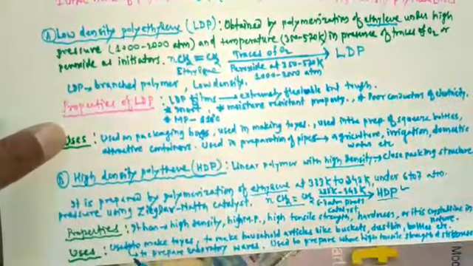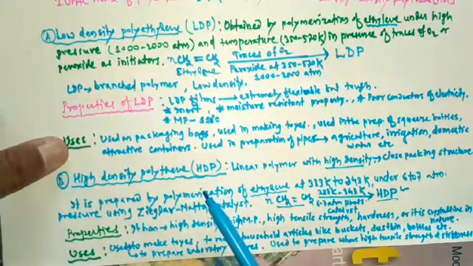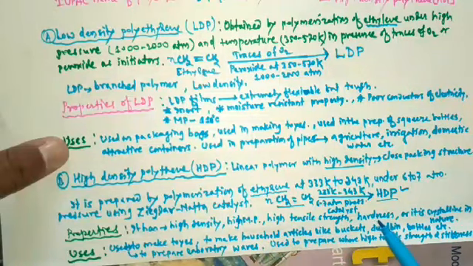Then after that, we studied the properties of high density polythene. It has high density, high melting point, high tensile strength, high hardness, and it is crystalline in nature.